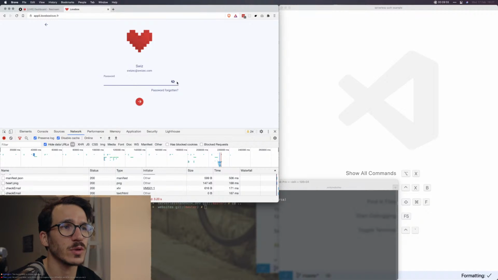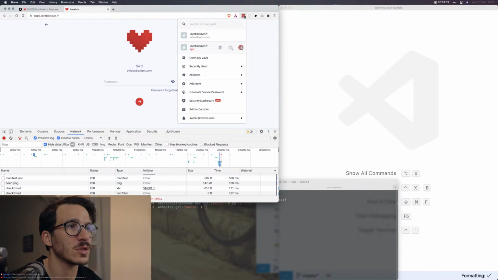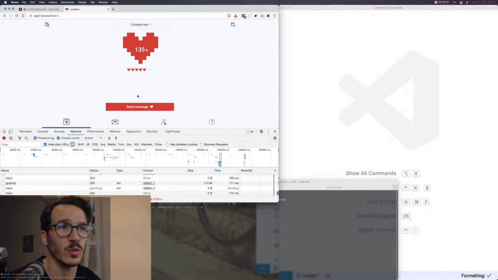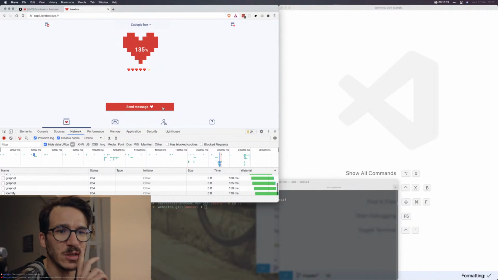Do I have the password saved? Of course I don't. Oh, I do have the password saved, but it's not smart enough to paste it in. Copy password. Your password, first letter is uppercase. That now everyone knows that. Awesome. Cool. So send message.